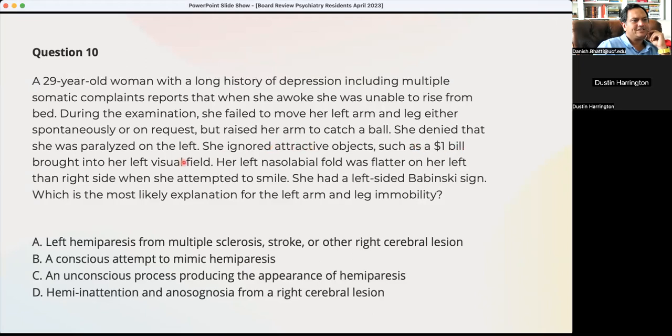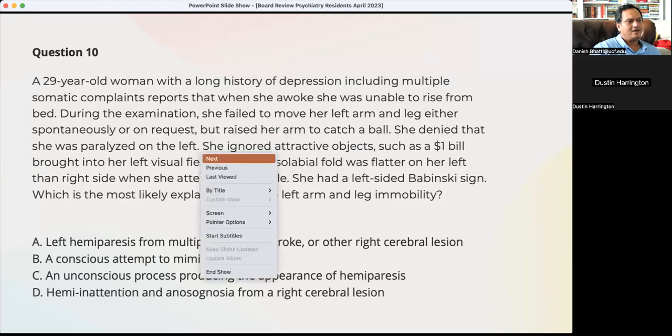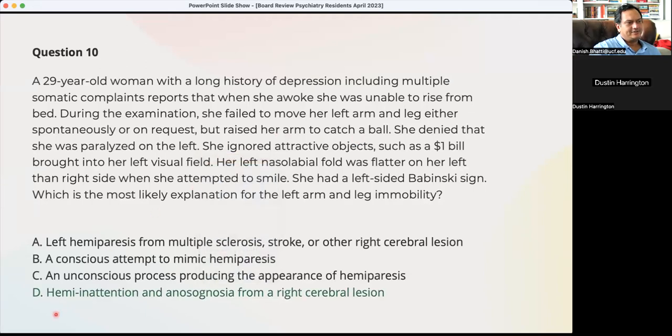And she has a hemi-neglect, and hemi-neglect will be a parietal phenomenon, and it's likely the non-dominant parietal, but she has weakness on the left side, so it will be right parietal. Left nasolabial fold is flattened. She has left Babinski. Yeah. So this is a right parietal infarct, which is causing this acute stroke. And this reflex movement is likely because she has parietal weakness, which is not a true motor weakness, but more of a sensory weakness or a neglect-related weakness. Let's see what the answer is. Yeah. Hemi-inattention and anosognosia from a right parietal lesion.